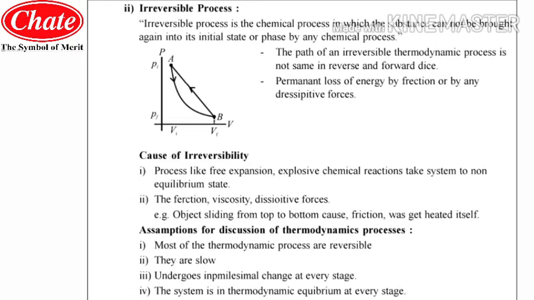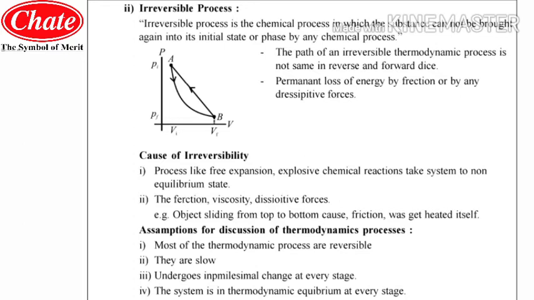As far as the PV diagram of the irreversible process is concerned, the path of the irreversible thermodynamic process is not the same in the reverse and the forward directions. Students, you can guess that the path is not the same. In the reversible process, the path was the same. In the irreversible process, the path will not be the same in any circumstances, as it has to be an irreversible process.